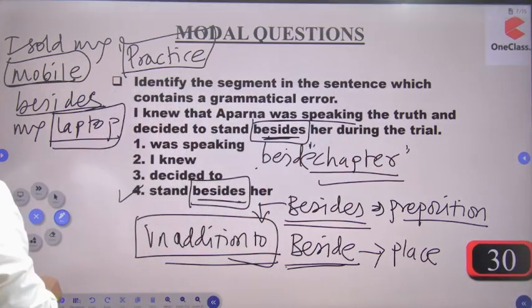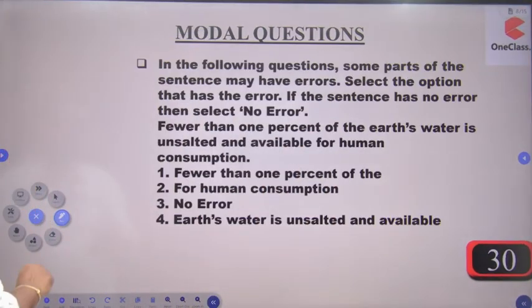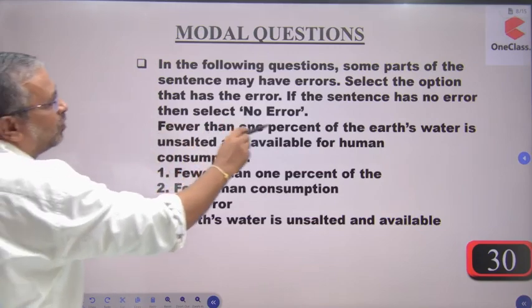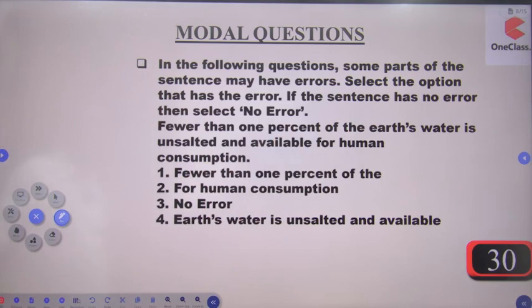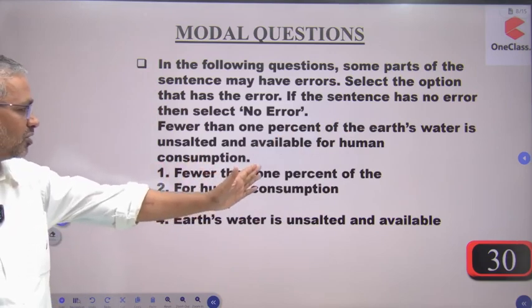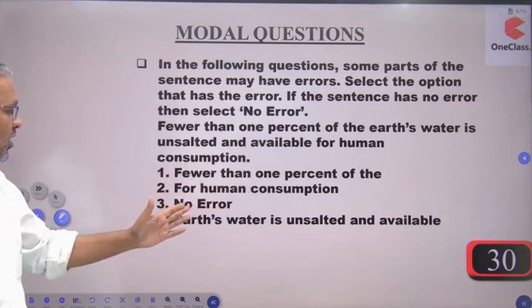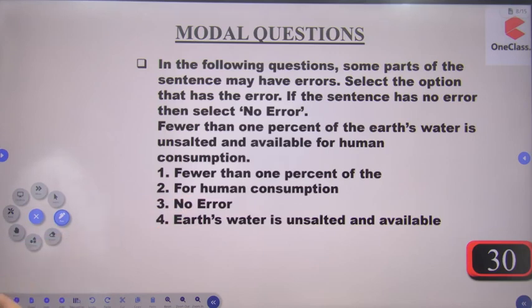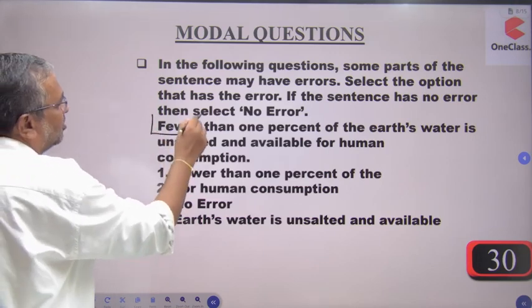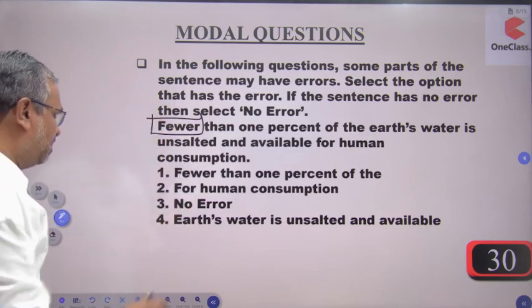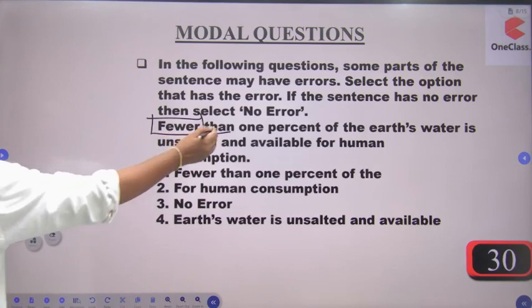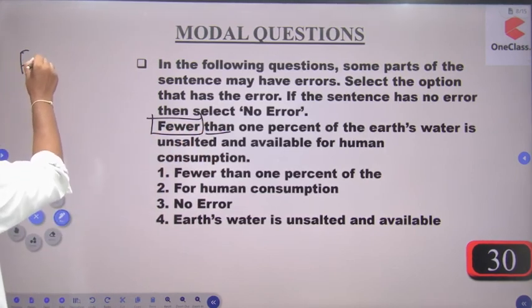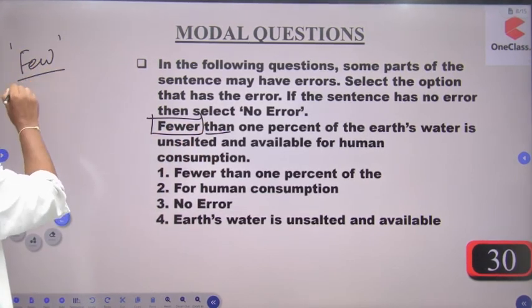This is the next question: Fewer than 1% of Earth's water is unsalted and available for human consumption. There are four options, and the fourth is no error. Read the statement carefully. This statement begins with fewer, and here is a than. This is actually the comparative degree. Fewer, the prime word is few.